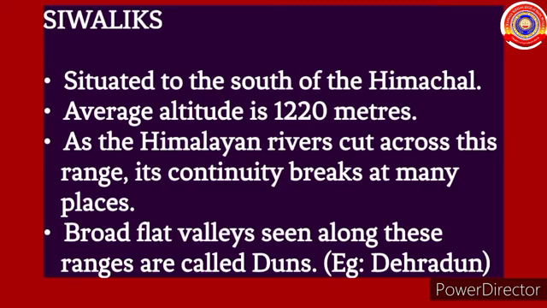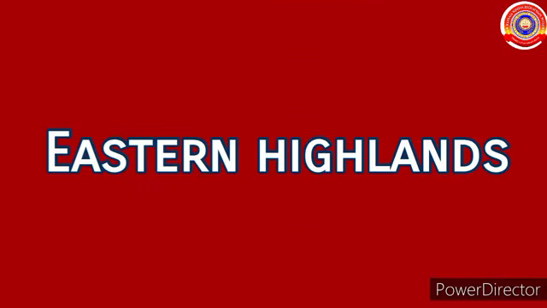Shivaliks is situated to the south of the Himachal. Its average altitude is 1,220 meters. As the Himalayan rivers cut across this range, its continuity breaks at many places. Broad, flat valleys seen along these ranges are called duns. Example, Dehradun. Last one, Eastern Highlands.